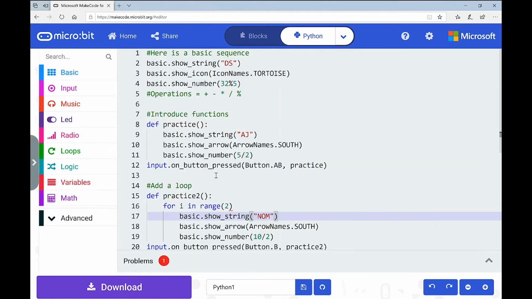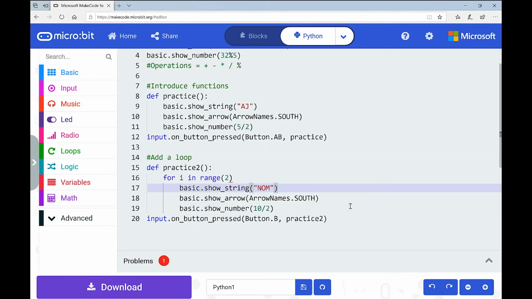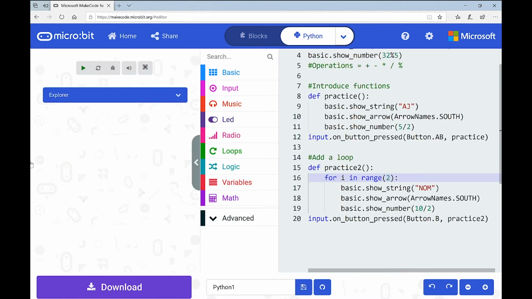Oh, I have an error. Let me see. Aha, okay, line 16. So this is the cool thing, it's telling me, yes. Okay, so I had a bug there. So as you can see, very easy to make those mistakes, especially when you're me. So we are going to come up here. The mistake is that similarly to up here, when I finished my keyword after for, I need to put in a colon. Okay, that was the error there. And then again, remember, it automatically would indent if I went down. Okay, so I'm going to, now that should work.